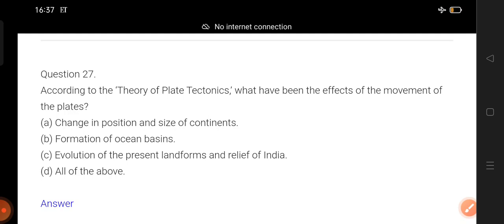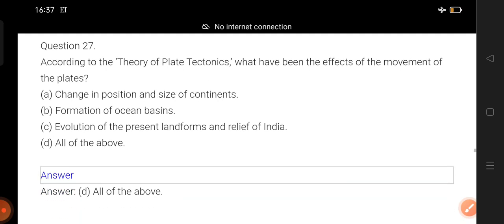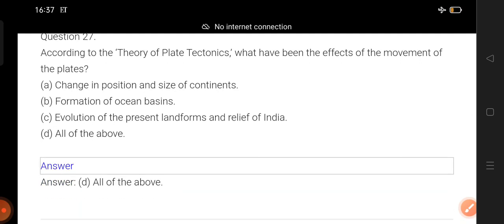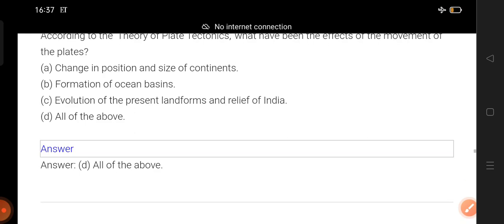Formation of ocean basins, good, it might be correct. Evolution of the present landmass and relief in India. Evolution means also the change. And option D, all of the above. So it can be all of the above. Just disclose the answer. All of the above ना, प्लेट का मूवमेंट के कारण ये सारा चीज़ तो होता ही है.